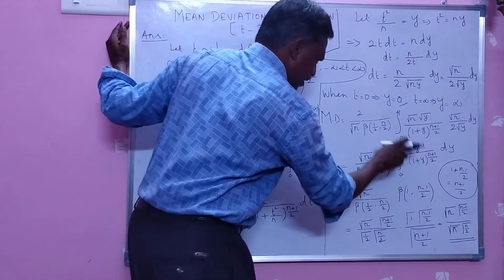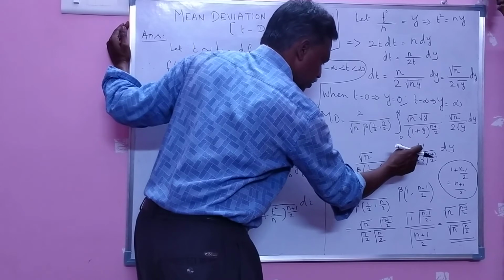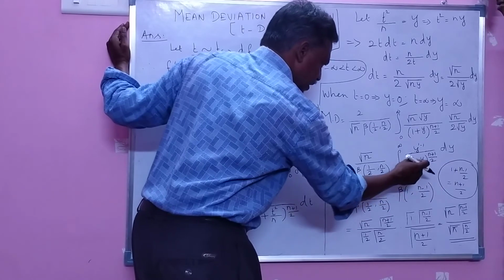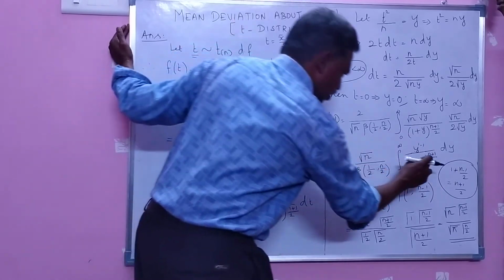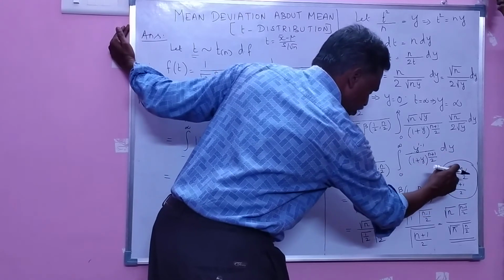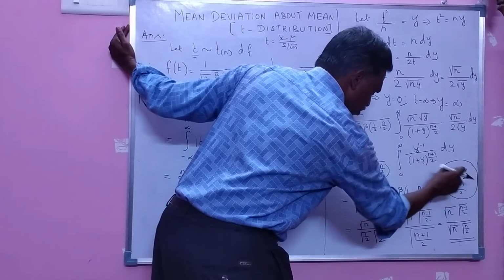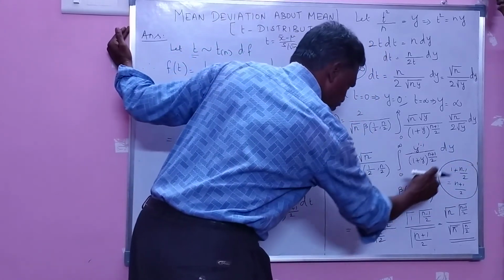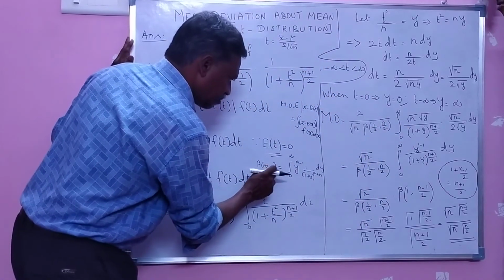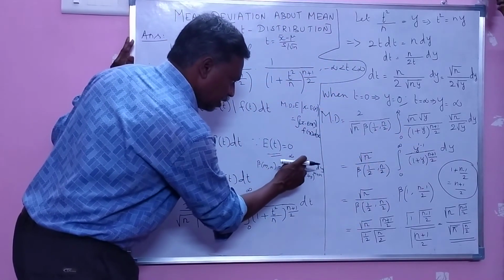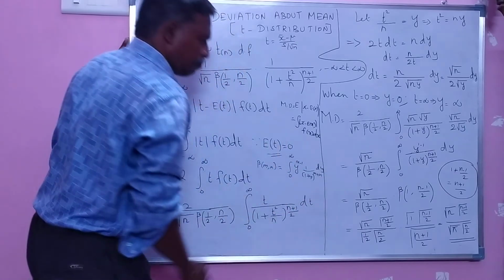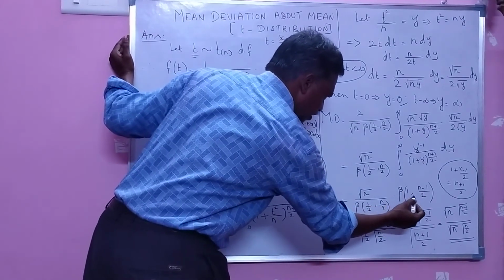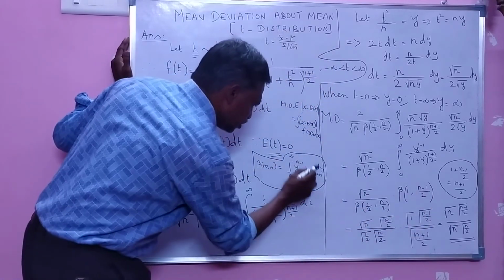You observe here in the next step, actually there is 1. So I write the 1 in terms of y power 1 minus 1, y power 0, answer 1. Here 1 plus y power n plus 1 by 2. So this n plus 1 by 2 can be written as 1 plus n minus 1 by 2. So you take LCM, 2 plus n minus 1 by 2, that is n plus 1 by 2. So this is in the form of beta integral, beta of integral 0 to infinity y power m minus 1 into 1 divided by 1 plus y power m plus n, which can be written as beta of 1 comma n minus 1 by 2, using this beta integral.